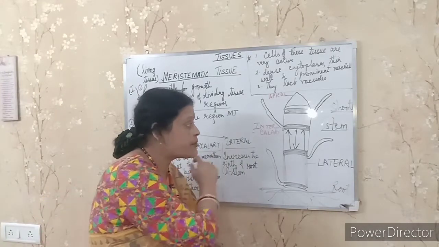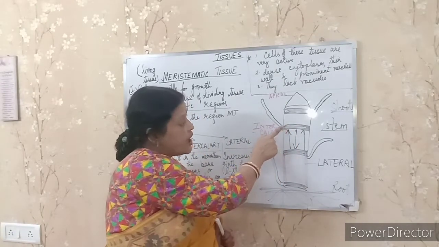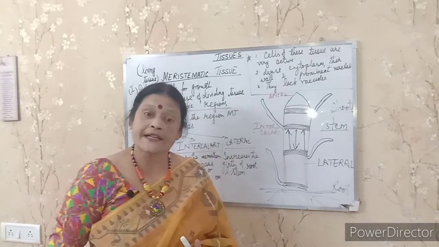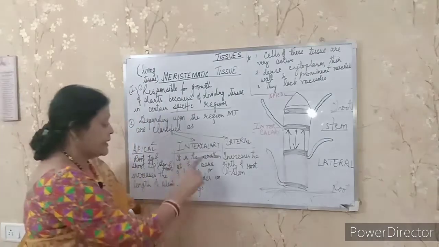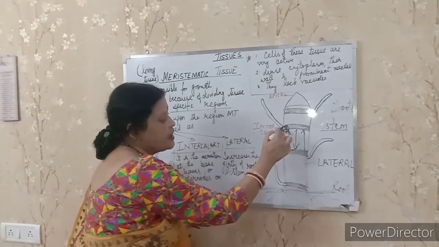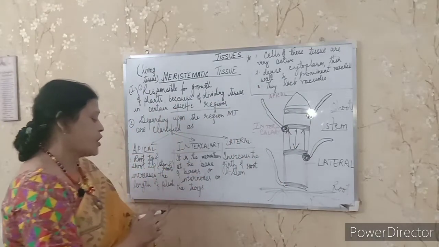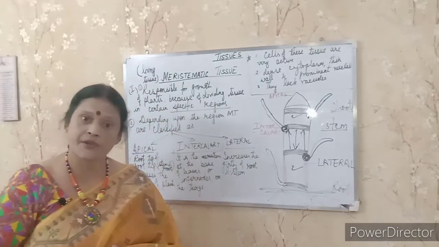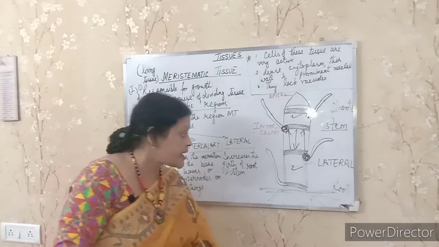Right? So intercalary meristem is present beneath, right down below where the leaves grow, under that, and also in the internodes. They grow in the internodes, so that gradually the plant keeps growing. It is a meristem at the base of the leaves. These are the bases of the leaves. See, this is the area where intercalary meristem is growing. Clear? Base of the leaves or internodes of the twig. These are called internodes. There the intercalary meristem is present. Clear? And the last one is called lateral meristem, which is again very important.